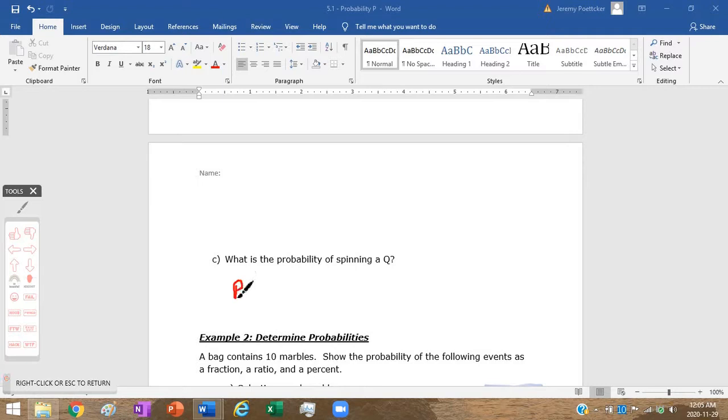So the probability on that spinner experiment of spinning a Q is going to be equal to, well, we look at how many favorable outcomes. There are 0. So 0 out of 5. Which means as a ratio, 0 to 5, and this is an easy one to convert to a percent, it's going to be 0%. Right? So that takes us on to the next bit.